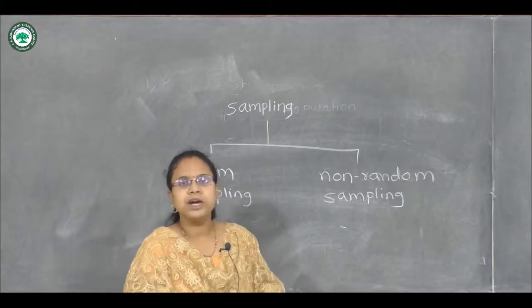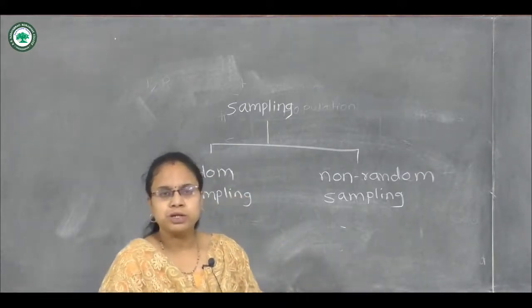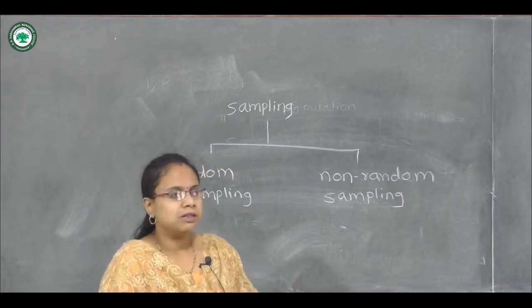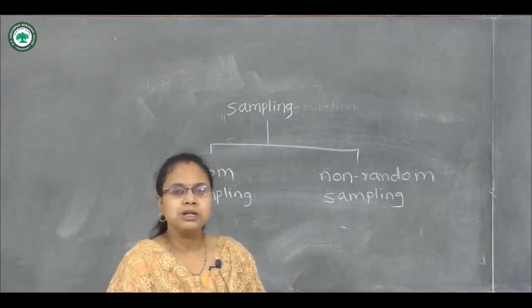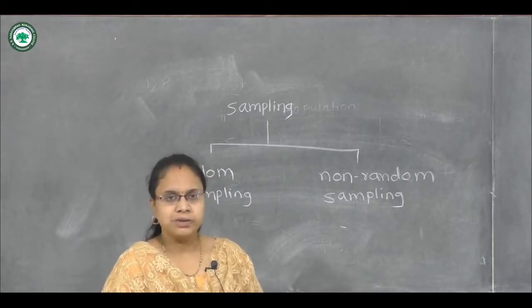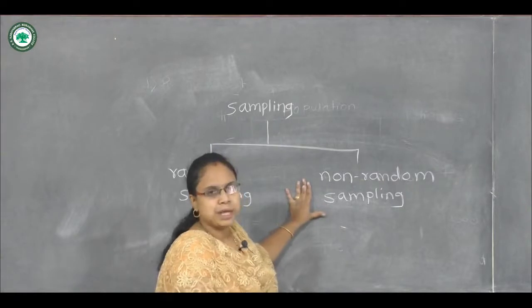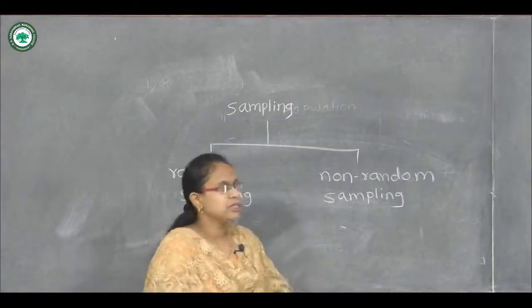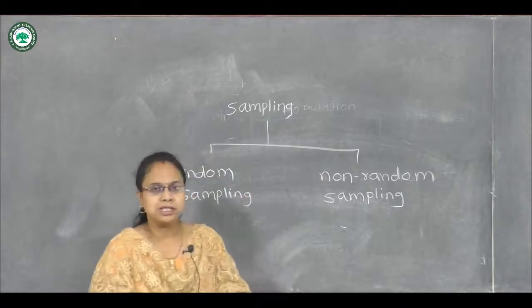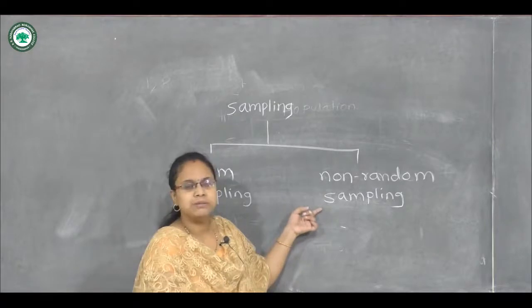Or if we are interested in a particular type of students only, I will take those students only in my sample. So this is for my convenience, and this is included in non-random sampling. Actually it is the type in which there is bias, so they are called non-random sampling.